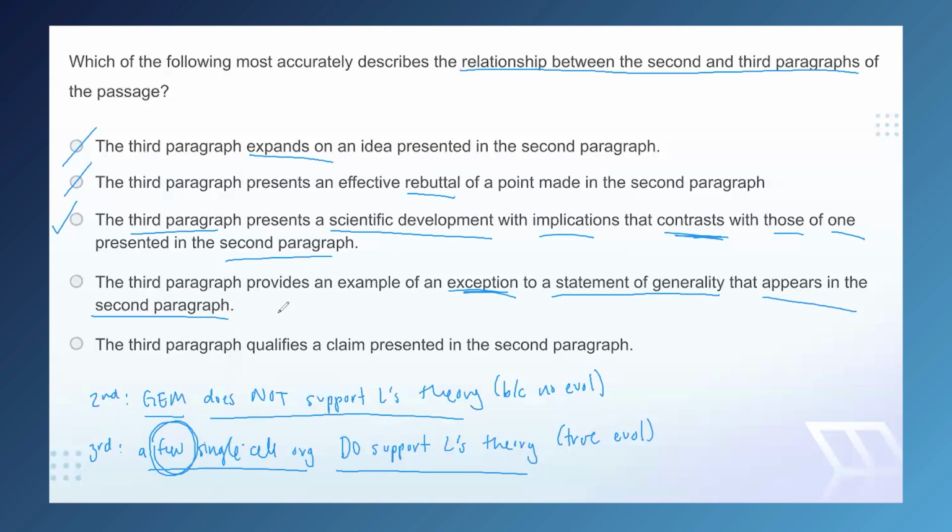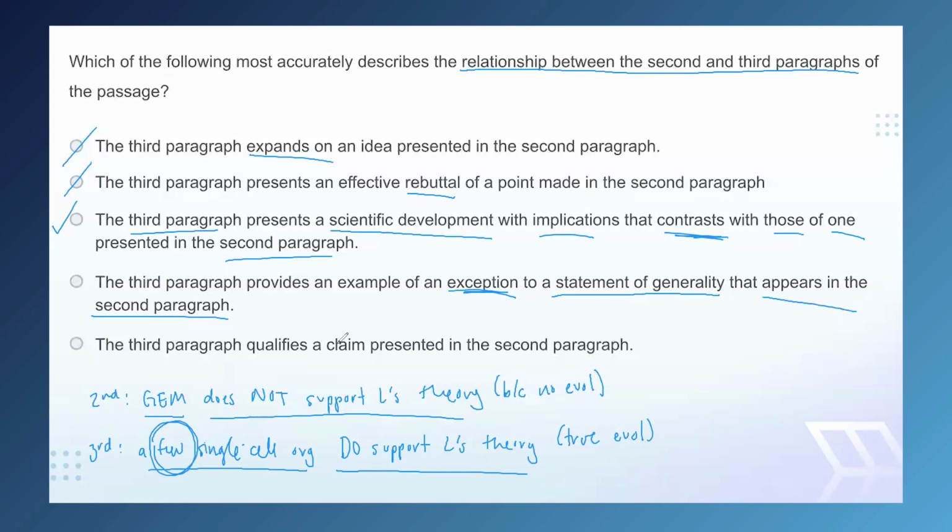But the second paragraph never says that. What the second paragraph does say generally is that gene expression modification is not evolution, that gene expression modification does not support Lamarck's theory. And we know in the third paragraph that the evolution that these few single-celled organisms undergo is unlike gene expression modification.